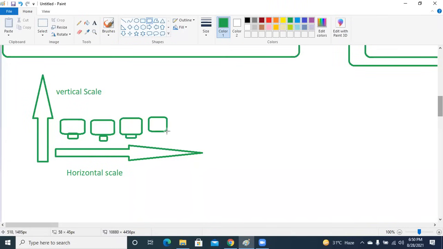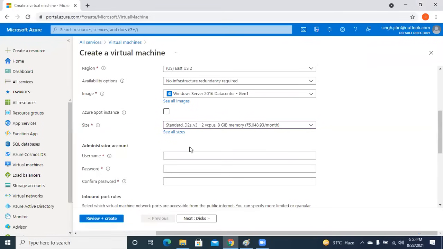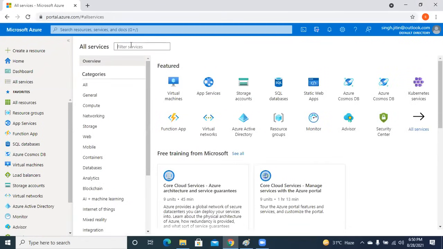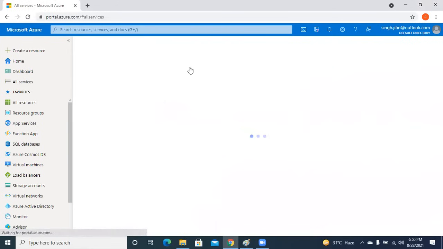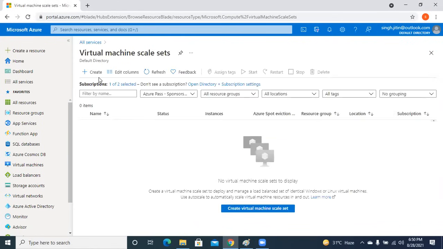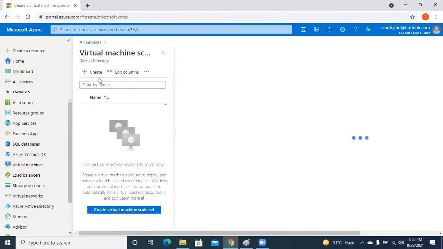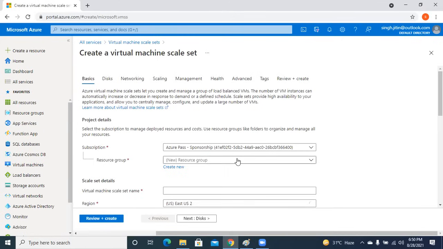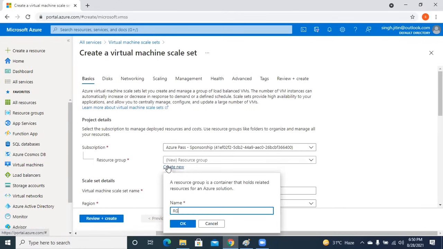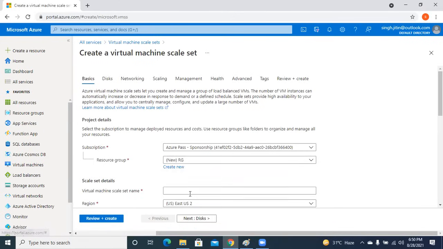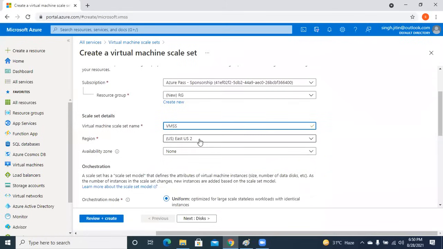And what do we use, guys, in order to achieve this horizontal scale? The name of the service is VM scale set, virtual machine scale set, which helps me in creating more instances. So when you go into the virtual machine scale set, you can auto scale, guys. You can select your resource group, give a name, let's say VMSS, and create these resources in the East US region.